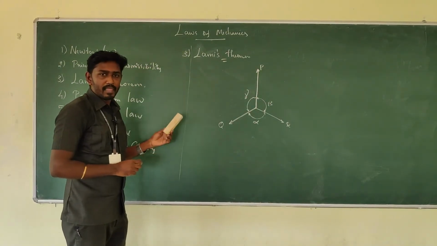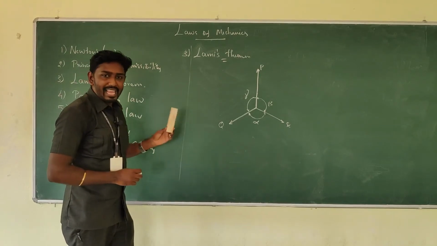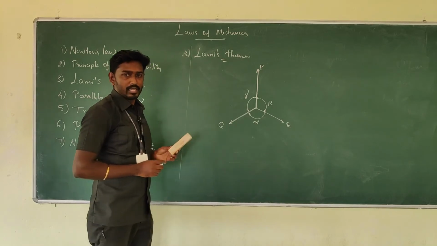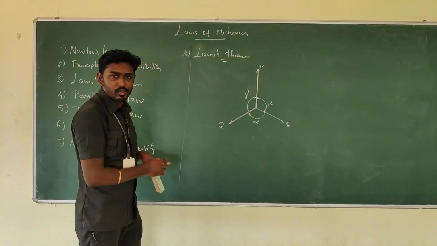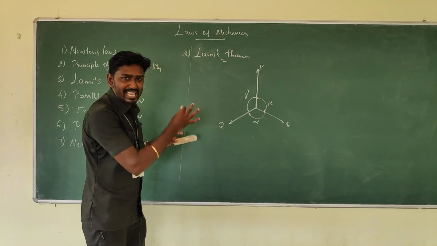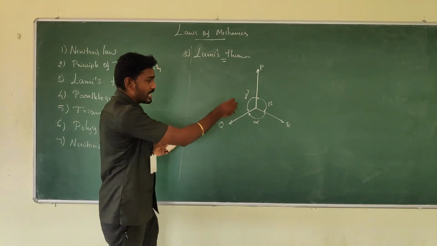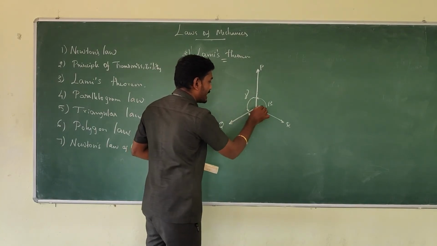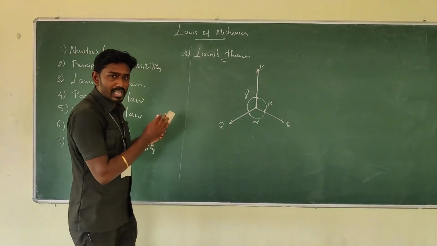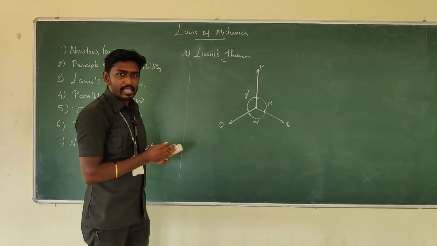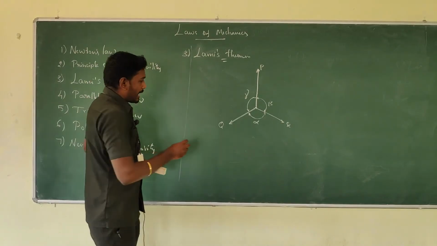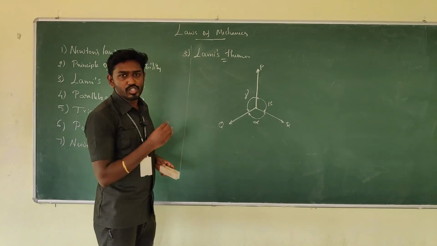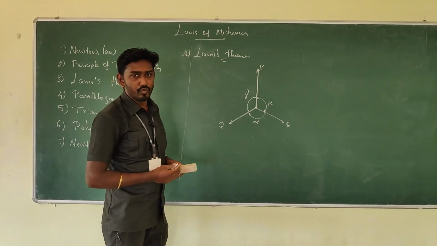Let's know about the statement. If any coplanar concurrent forces act on a point, coplanar in the sense that the forces act in the same plane, and concurrent meaning all the forces meet at a point, then each force will be directly proportional to the sine of the angle between the other two forces.